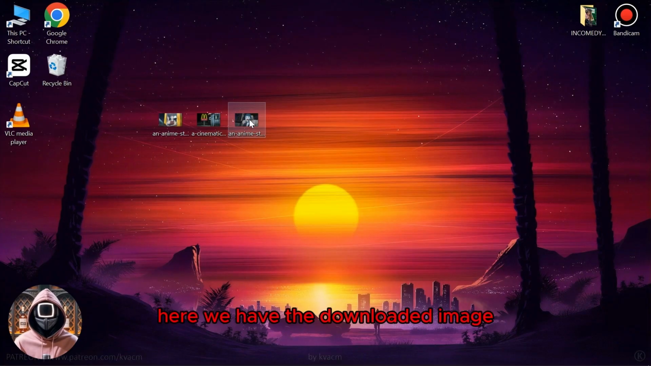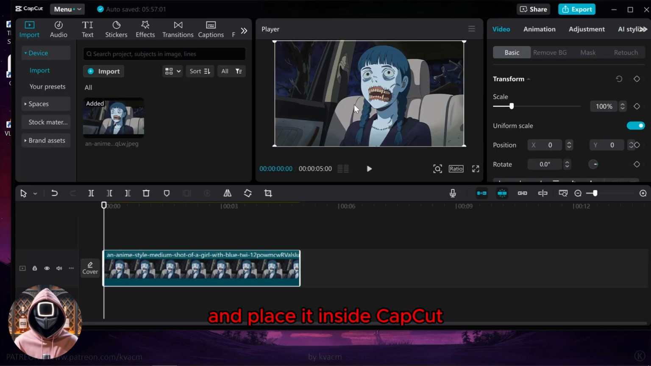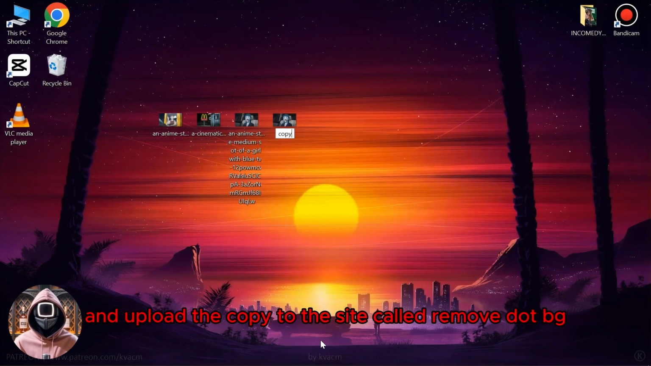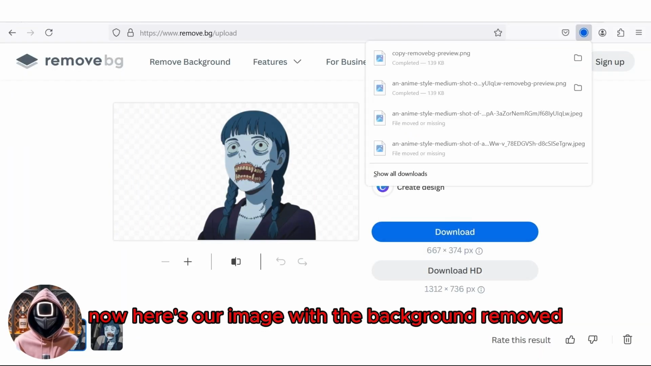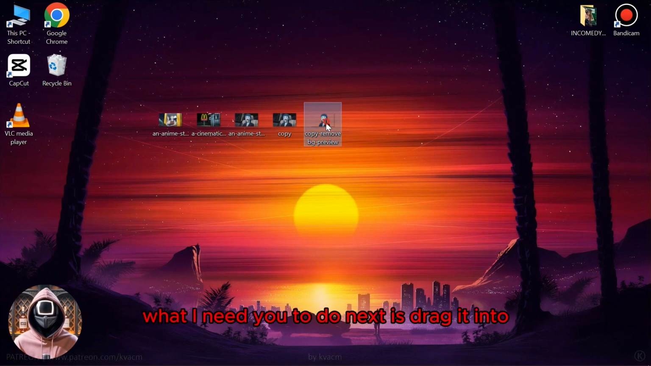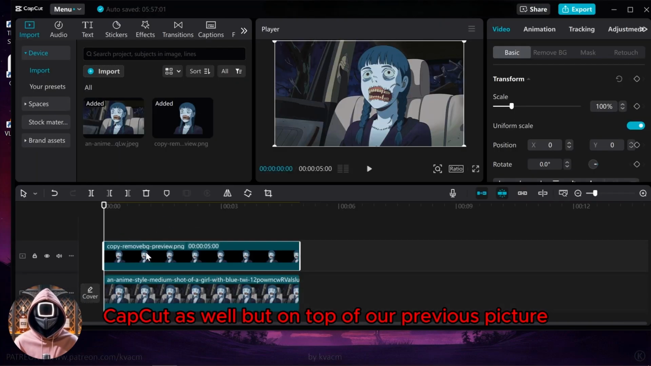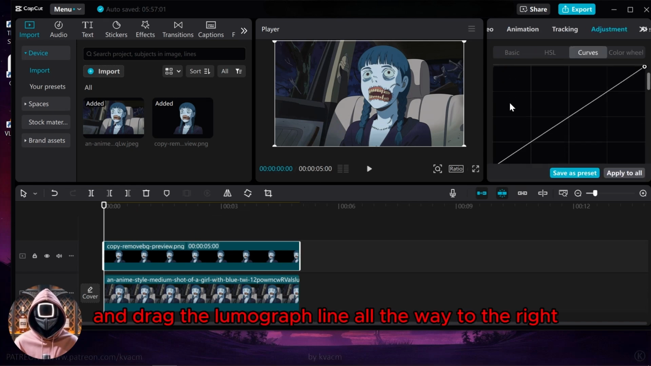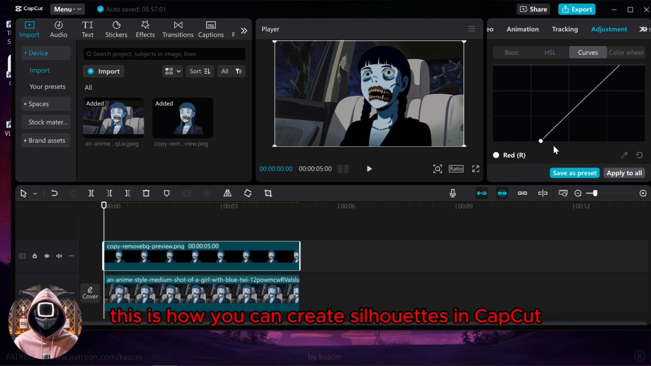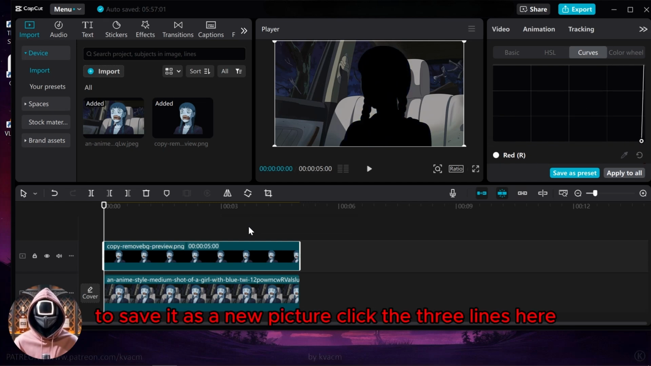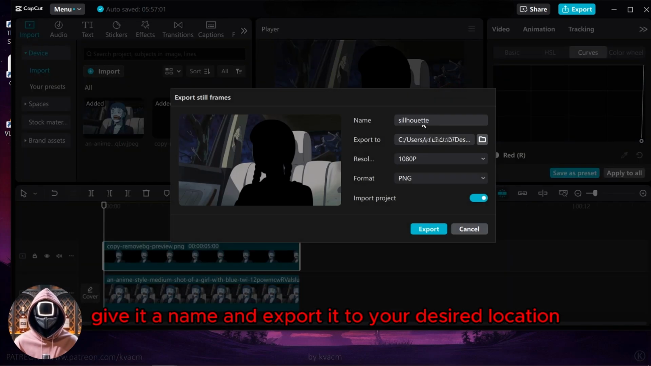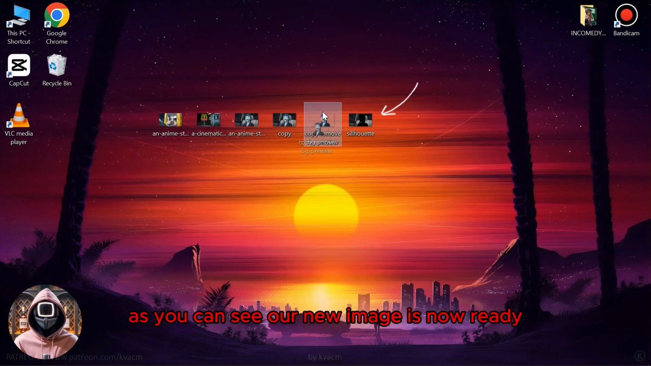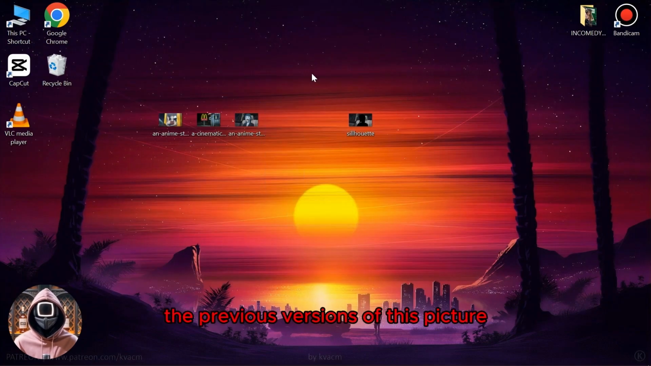Here we have the downloaded image. What I need you to do with it is take it and place it inside CapCut. Then, copy this image and upload the copy to the site called remove.bg. Remove the background as shown and download it. Now here's our image with the background removed. What I need you to do next is drag it into CapCut as well, but on top of our previous picture. After you do that, go to the top right corner in the adjustments and drag the Lumograph line all the way to the right. This is how you can create silhouettes in CapCut. To save it as a new picture, click the 3 lines here, select the Export Still Frames option, give it a name, and export it to your desired location. As you can see, our new image is now ready, so you can go ahead and delete the previous versions of this picture.